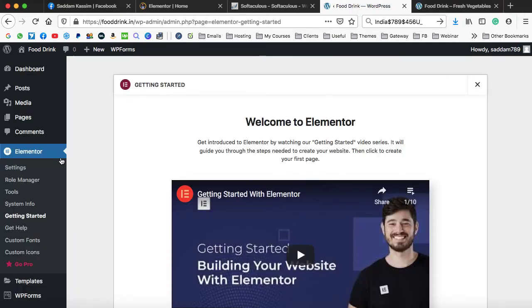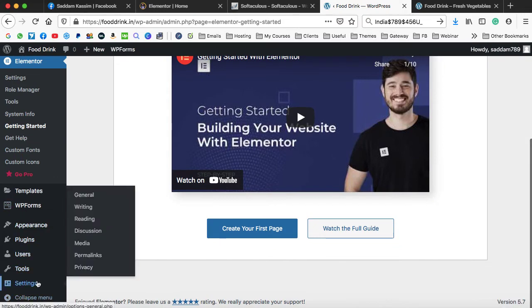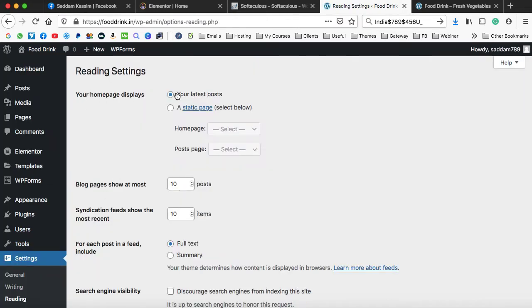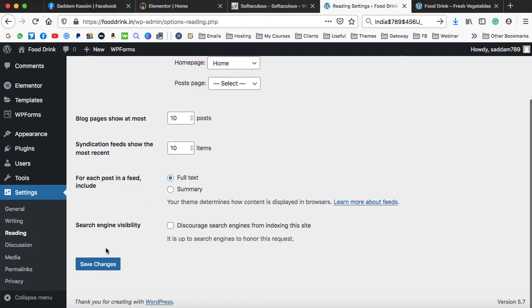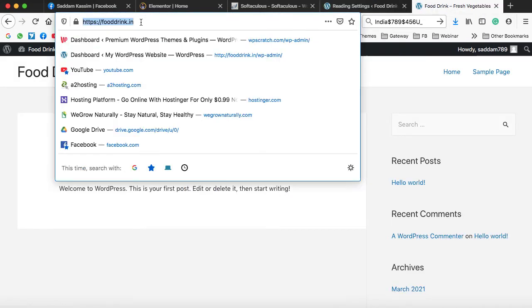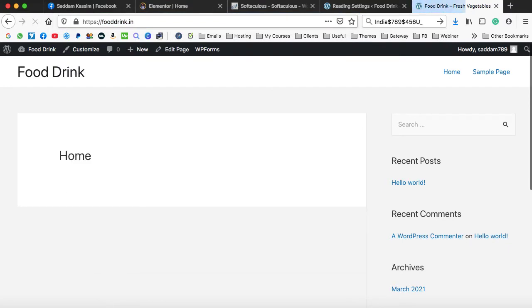Go on to the backend. Here under the settings, you can see the third option, reading. Just click on it. And right now your home page displays your latest posts. Select the second radio button, then go on to the home page drop down and from here select the page with the name home. So now home will be opened when someone directly hits your main domain name. At last click on save changes and now we can refresh our main domain name. Here we go. So now this is the page with the name home.